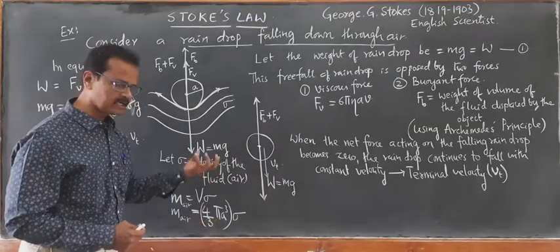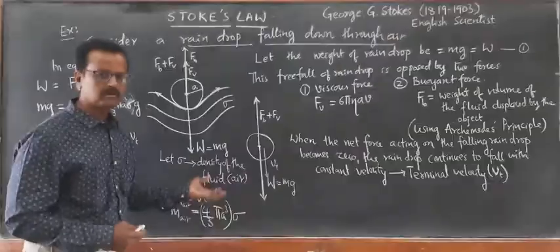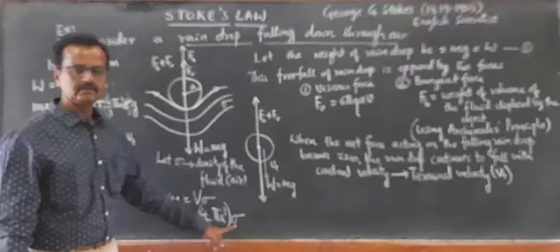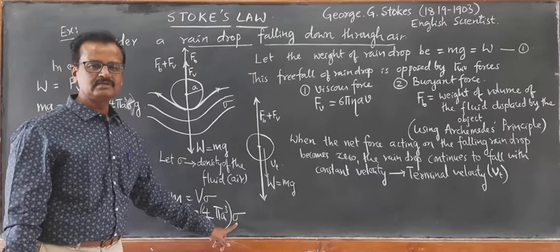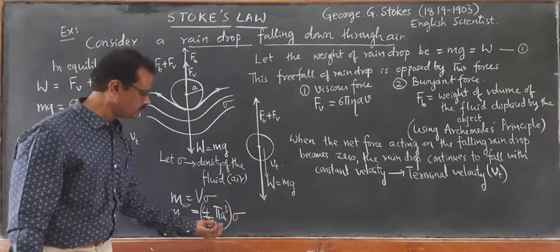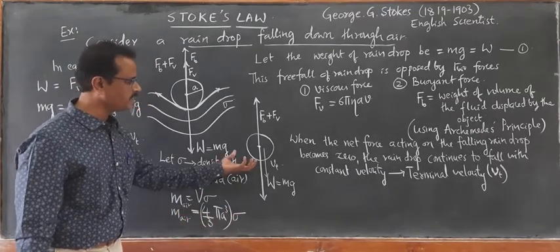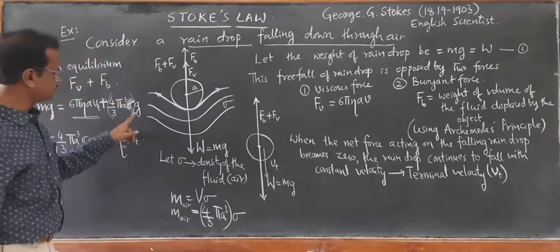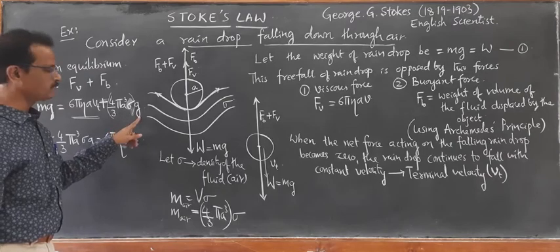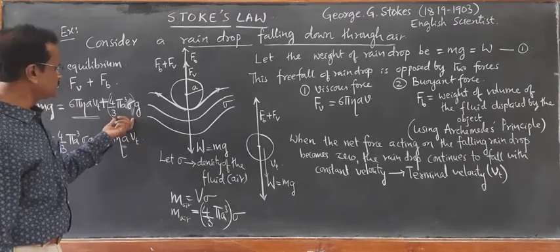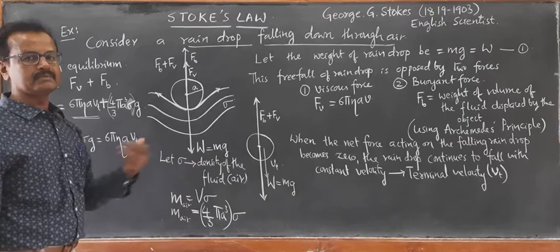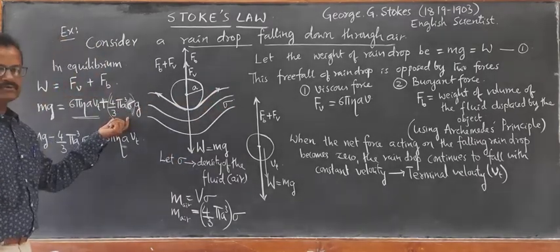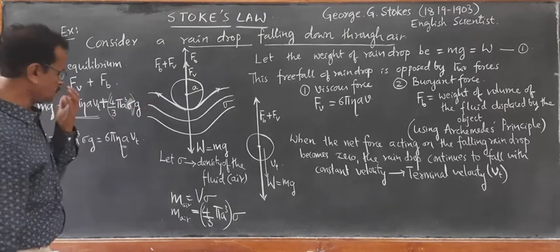So 4 by 3 pi a cube into sigma gives the mass of the air displaced. This mass multiplied by acceleration due to gravity gives the weight of the air displaced by the falling raindrop. That's how we find buoyant force using Archimedes principle.